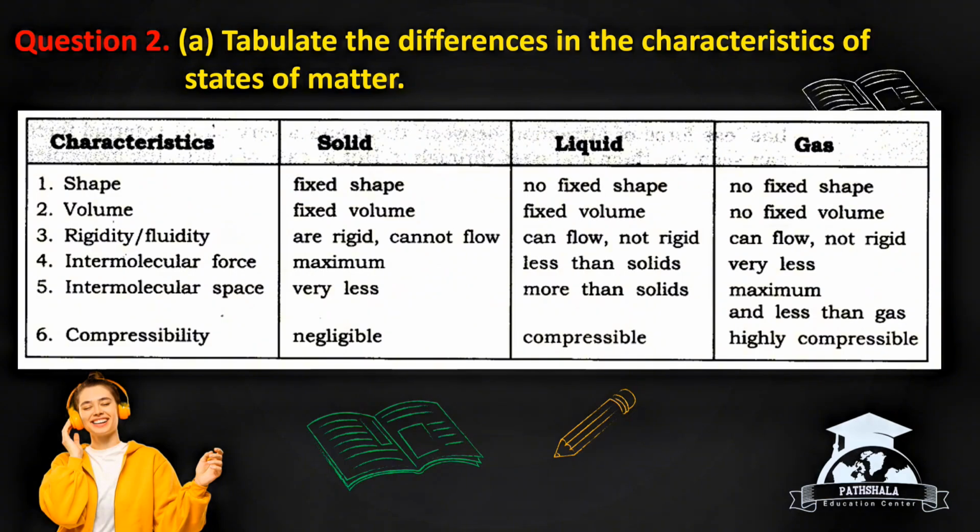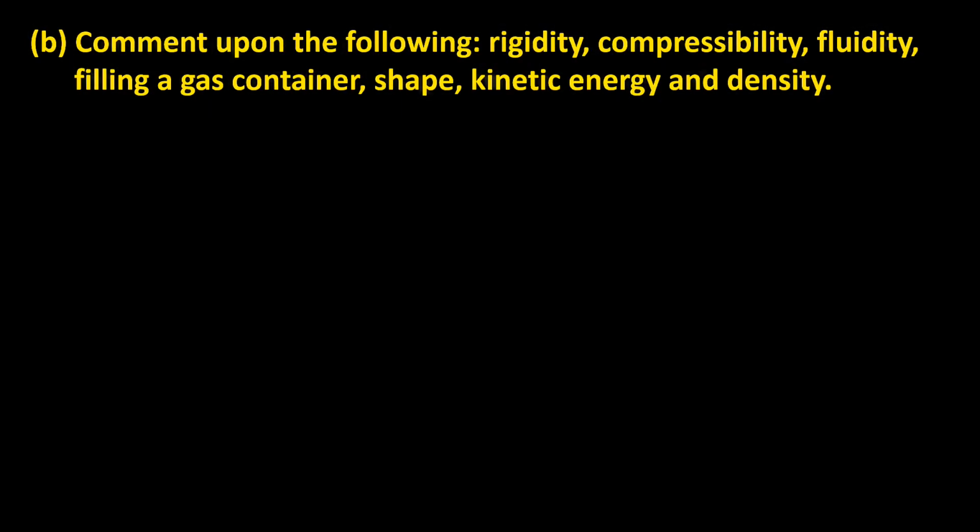not rigid. Intermolecular forces: solids have maximum intermolecular force; liquids have less than solid intermolecular force; gases have very less intermolecular force. Interparticle space: solids have very less interparticle space; liquids have more interparticle space than solids; gases have maximum interparticle space. Compressibility: solids are negligibly compressible; liquids are compressible; gases are highly compressible.